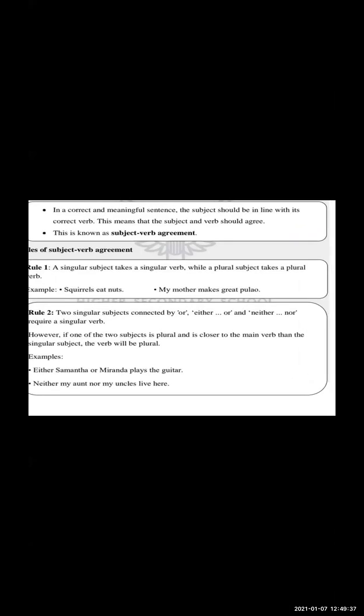Squirrels eat nuts. The squirrels are plural. The subject is plural and the verb is singular. And my mother makes great pulao. Mother is a singular one. And what we follow is that plural makes. Okay. So the singular verb follows the plural. Here is the mistake, I think. Okay. In this rule number 1, I think there is a printing mistake. What should the rule be? A singular subject takes a plural verb while a plural subject takes a singular verb. It's a cross agreement between them.